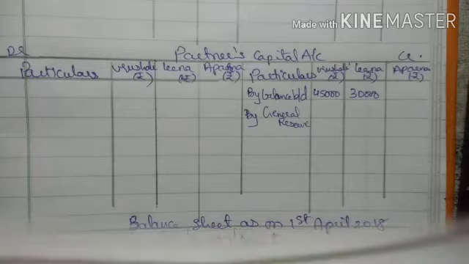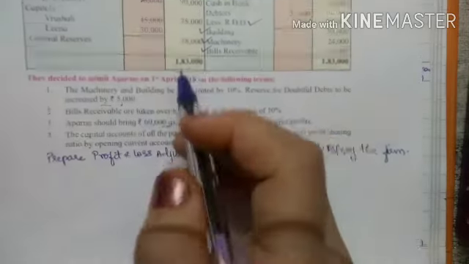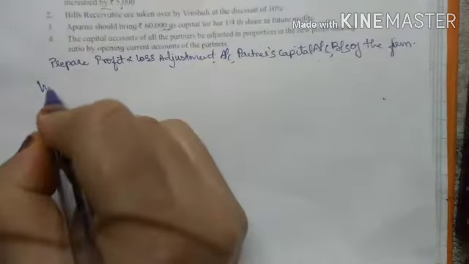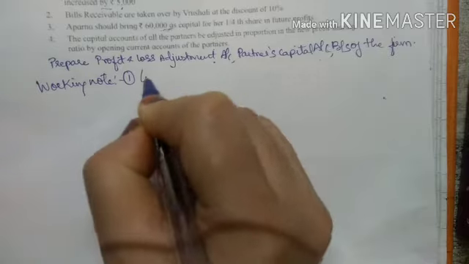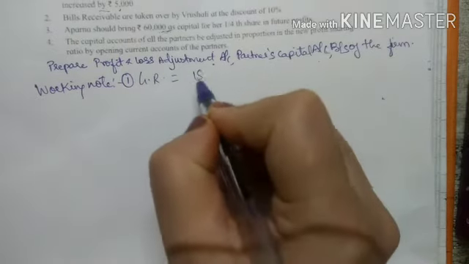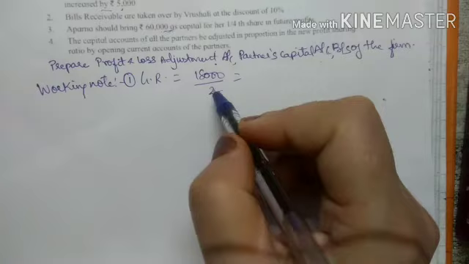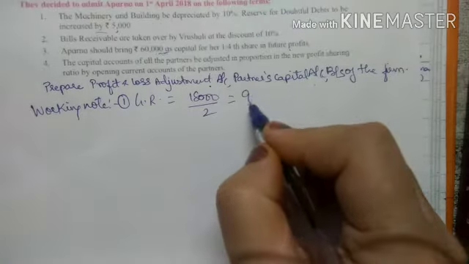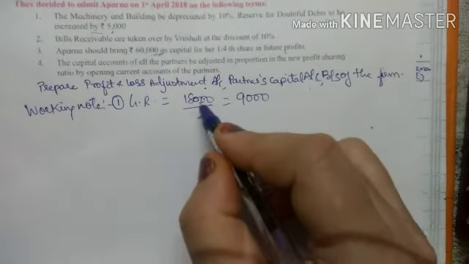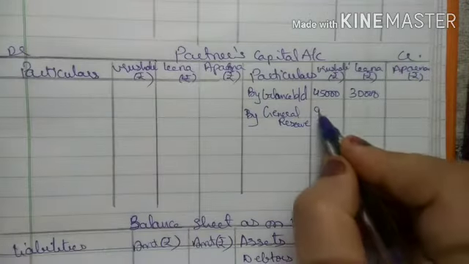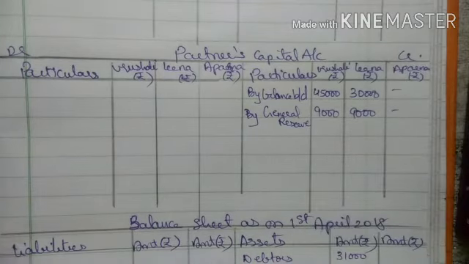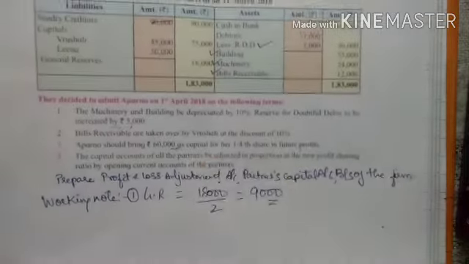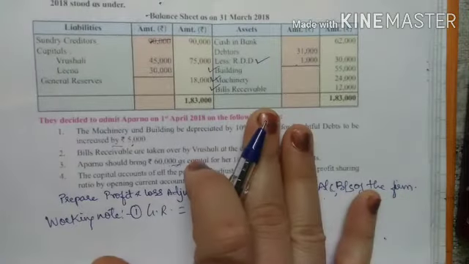Now see, the amount of general reserve is 18,000. So in my working note 1 for general reserve, 18,000 is to be divided equally. That is, I will divide it by 2 as there are two partners. So it will be 9,000. 2 nines are 18. So the amount here will be 9,000, 9,000, right? Next.